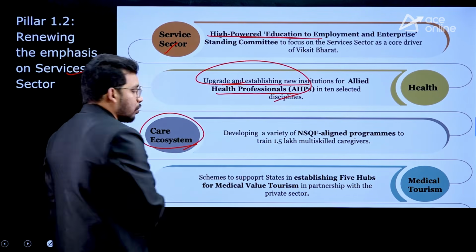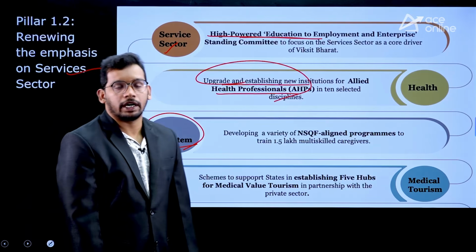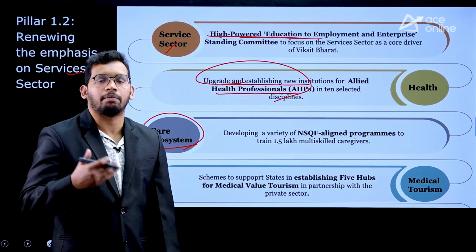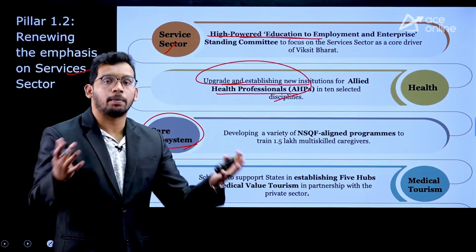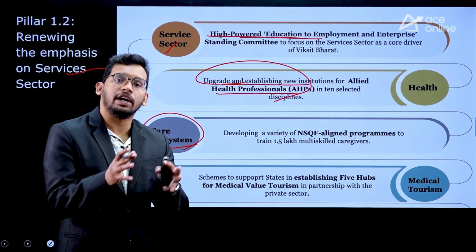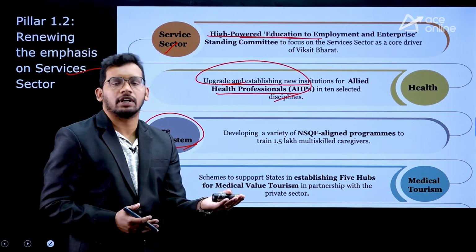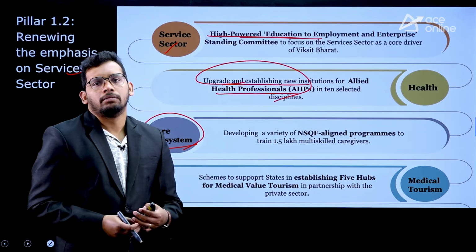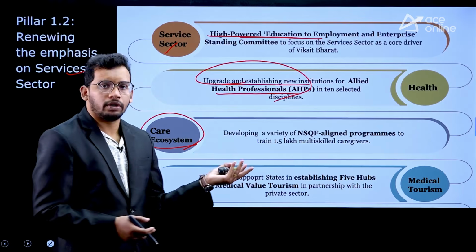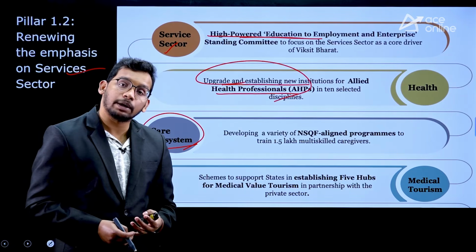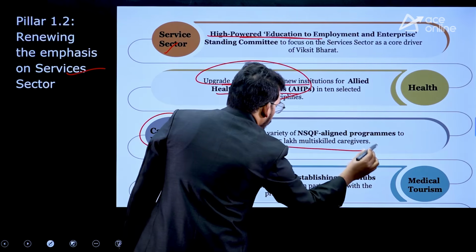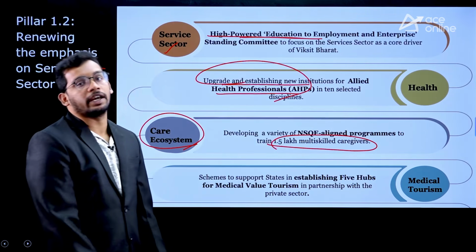Also, the care ecosystem. You might be aware that the Indian population is getting older. That means the average age of the population is getting higher. The elderly population is increasing, and for them we need support. But most of the people involved, like husband and wife, are both in jobs. So they are not able to take care of the elderly people. For that purpose, government is going to promote or create 1.5 lakh multi-skilled caregivers.